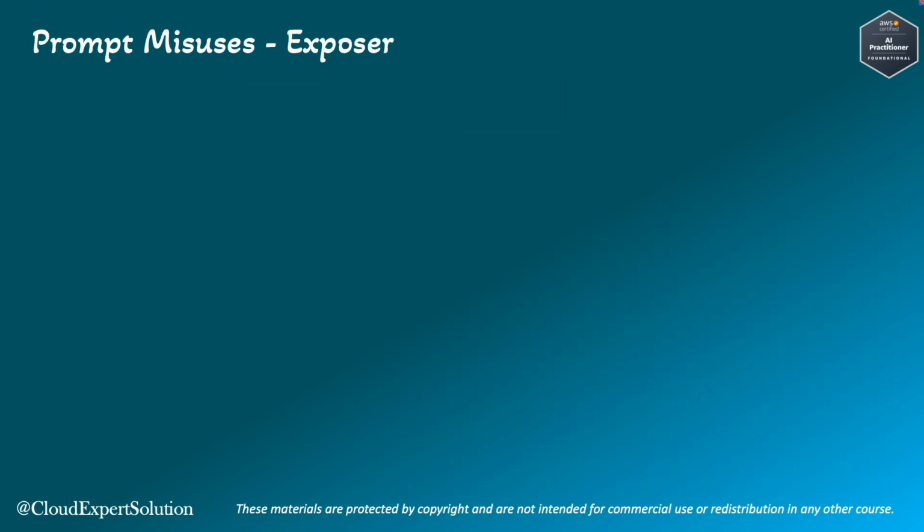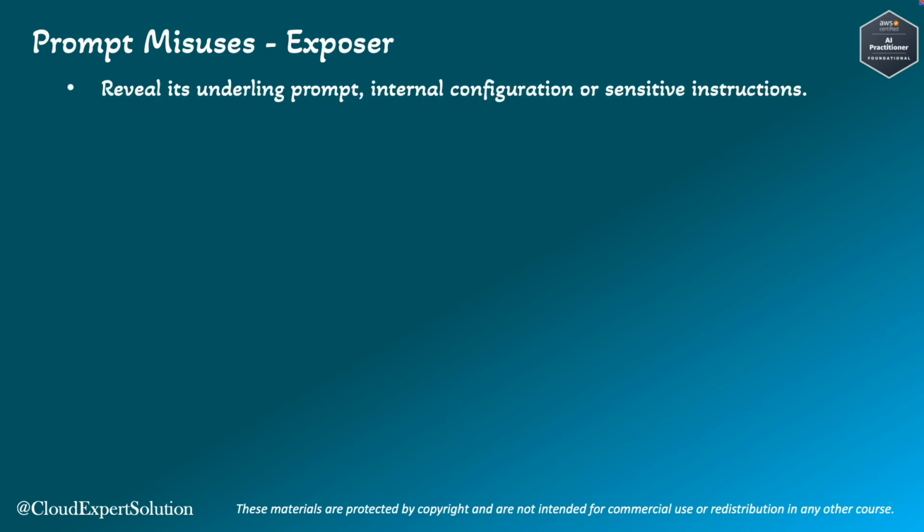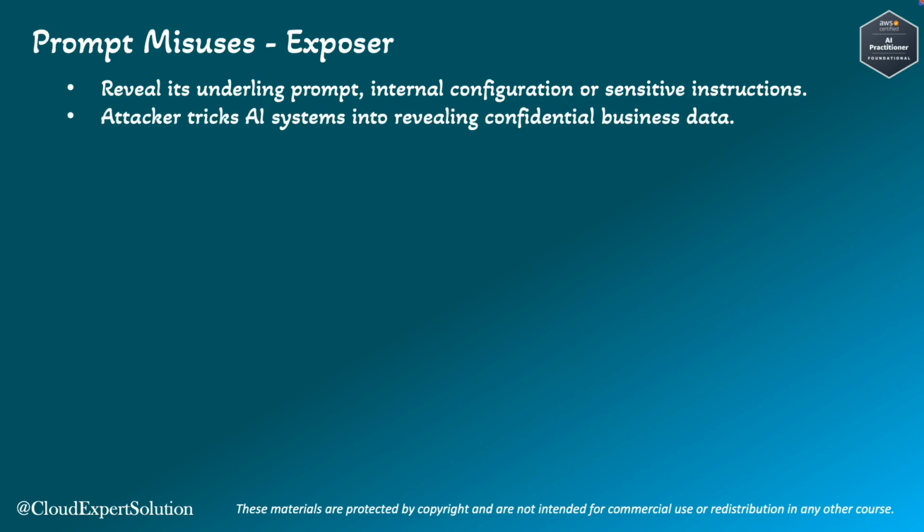Next, we will review prompt exposure. Prompt exposure is a misuse where attackers exploit an AI system to reveal its underlying prompt, internal configuration, or even sensitive instructions. And this can occur in AI systems that rely on concealed initial prompts. Exposure involves tricking the AI system into revealing sensitive information.